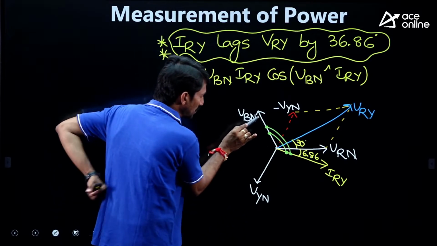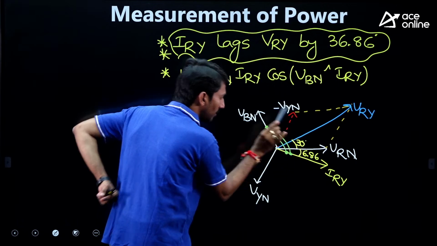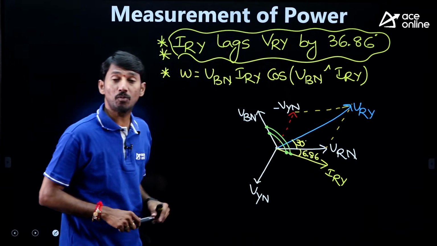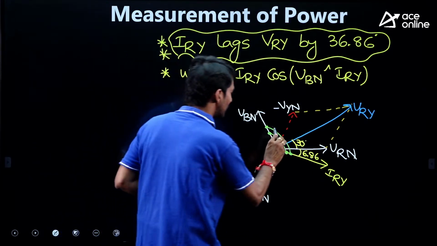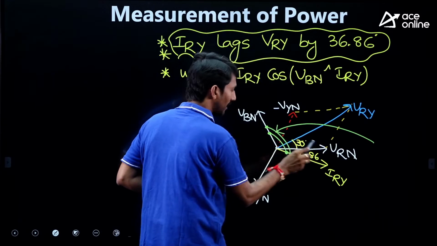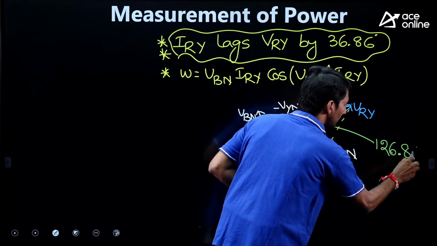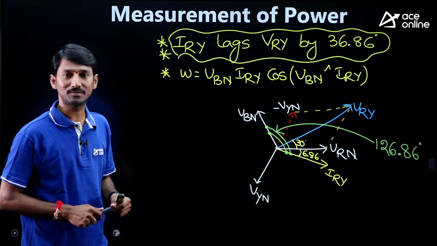What is this angle? Very simple, guys. VBN to VRN is 120, and from here to here, 6.86. So therefore, the angle will be 126.86 degrees.